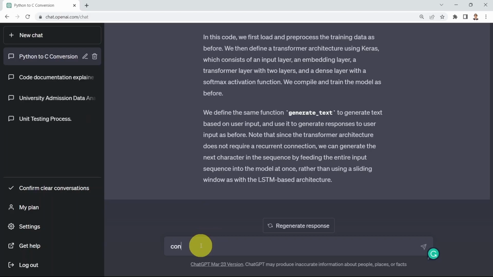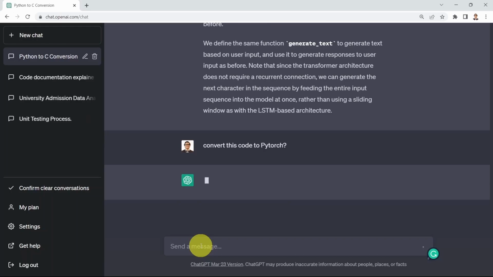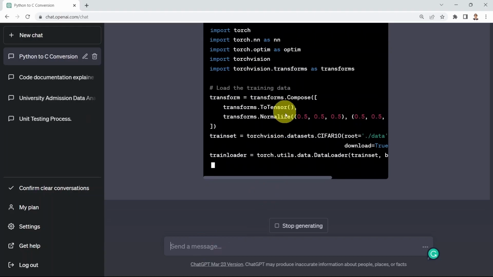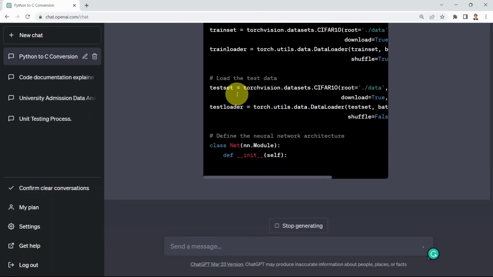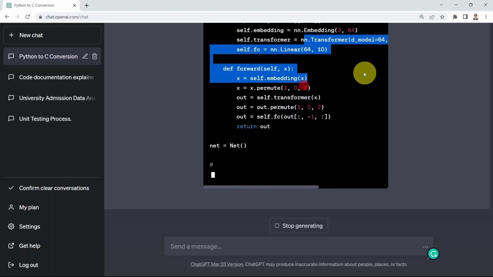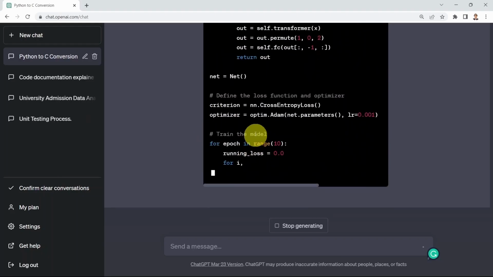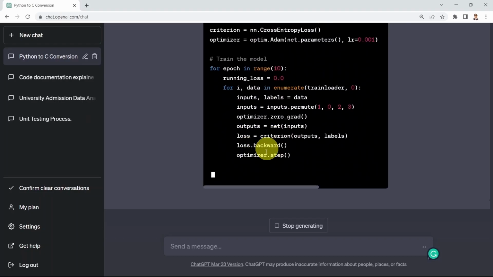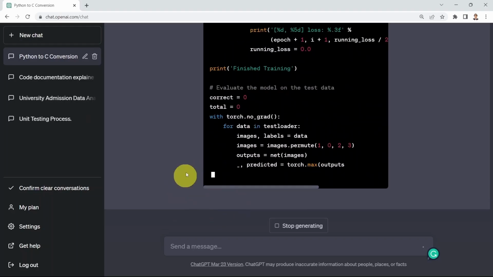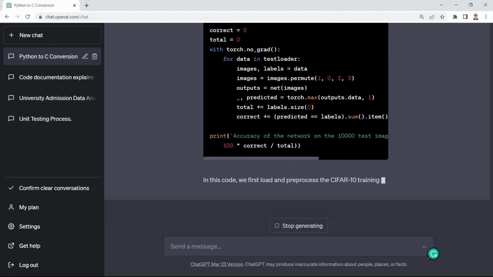What I could do next, I can say, well, could you please convert this code to PyTorch? And of course, if you make spelling mistakes, ChatGPT is quite smart to actually correct it for you before generating the response. Here we go. You will find that here we're loading the training data. Here we're loading the testing data. Here we're defining the neural network architecture, and you'll find that there is a transformer-based model that has been captured, and defining the loss function, training the model afterwards, and then evaluating the model. And of course, you can include an explanation as well at the end.